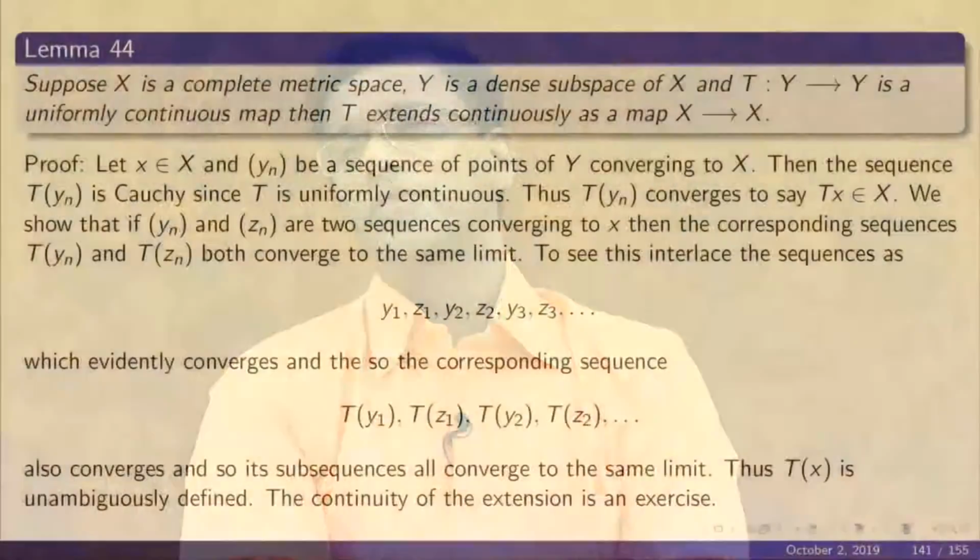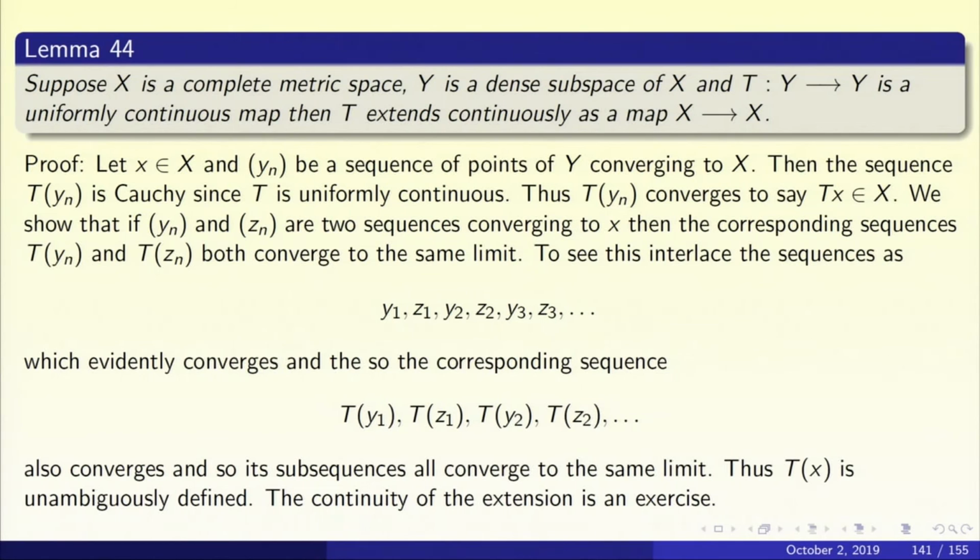They both converge for sure, but where is the guarantee that they have the same limit? In the slide, I have used a slightly different notation. Let's follow that notation. Suppose I have two different sequences y_n and z_n converging to x, and look at the corresponding sequences T y_n and T z_n. Then we have to show that T y_n and T z_n converge to the same limit, and so we are justified in calling this limit T of x.